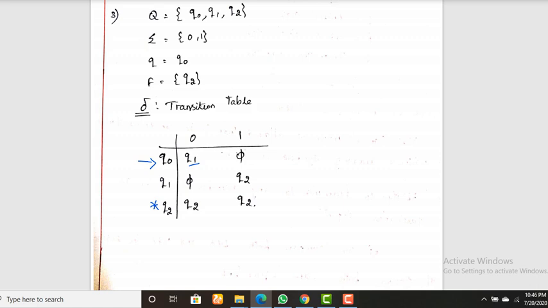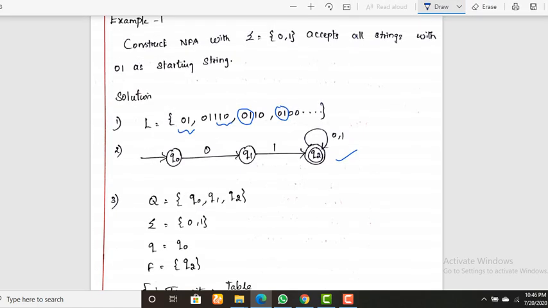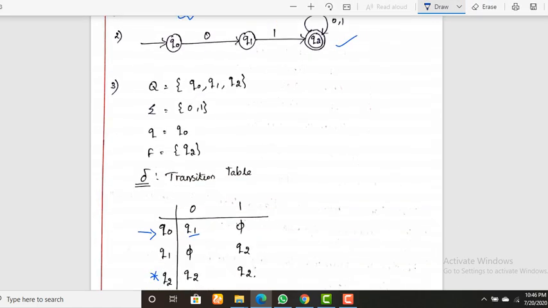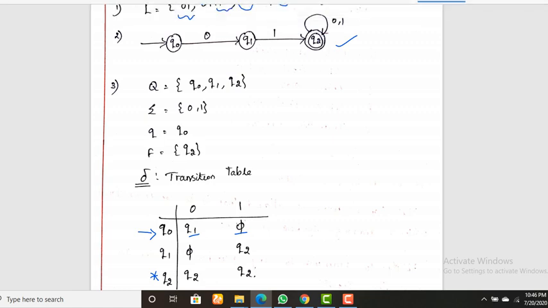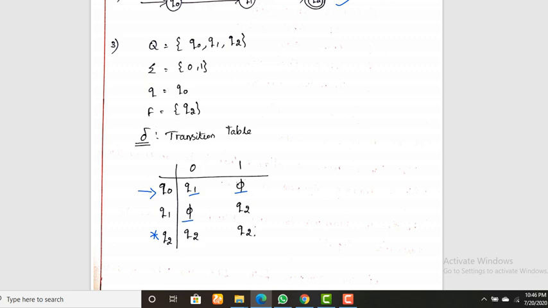On receiving 1, there is no transition here, that is why I add phi. From Q1 on receiving 0, there is no transition, so I add phi here. On receiving 1, it moves to Q2. From Q2 on receiving 0 and 1, it retains the same state, Q2. Okay, so that's it.